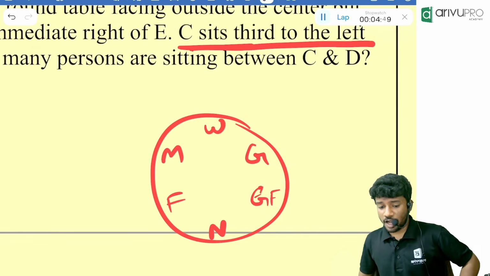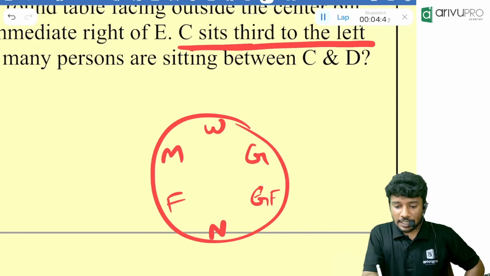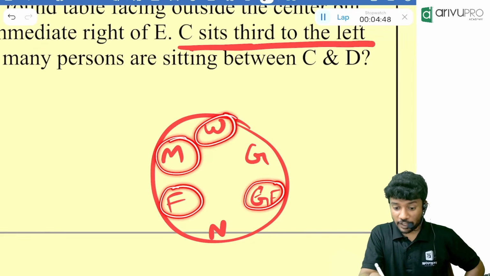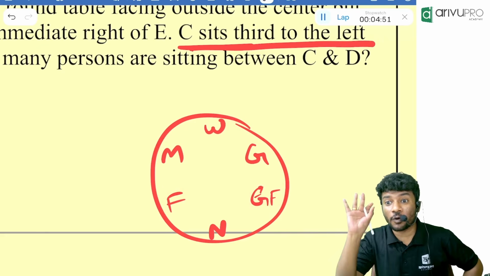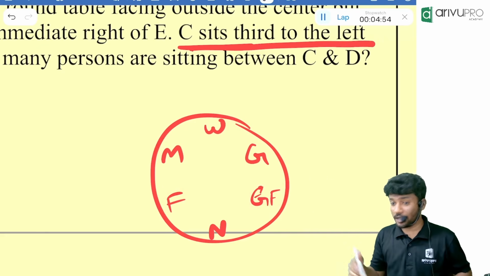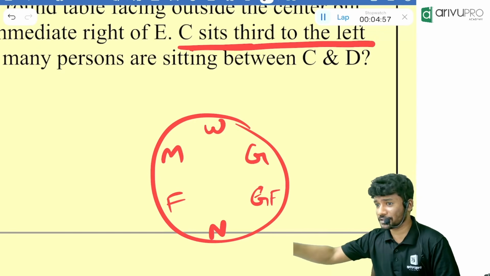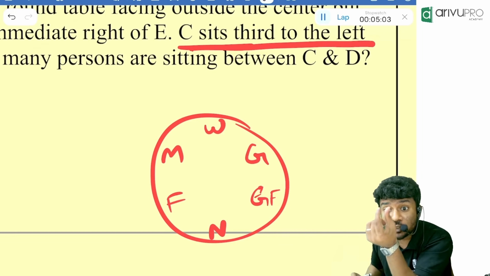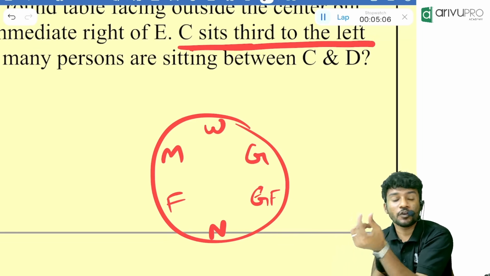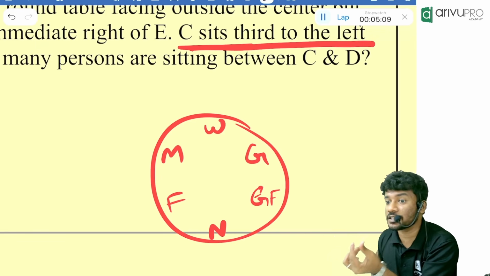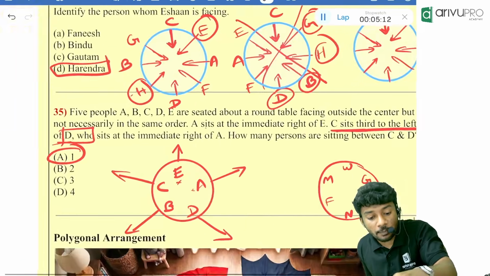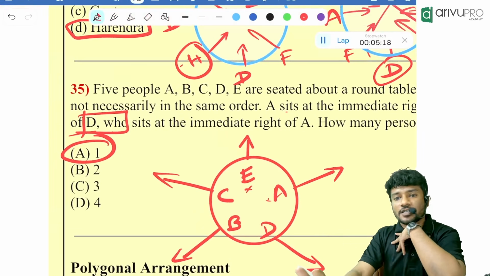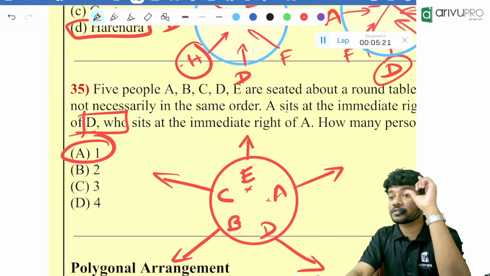Now my next question is, how many people are sitting between Nithin and his grandmother? Only one person. Or you will say, father is there, mother is there, wife is there, then grandfather. We will always tell the smaller number, right? Will we say the larger number? No, we will go for the smaller number. So if you get a question like this in the future, the answer is the smaller number. The smaller number here is 1. That's why option A is the answer.